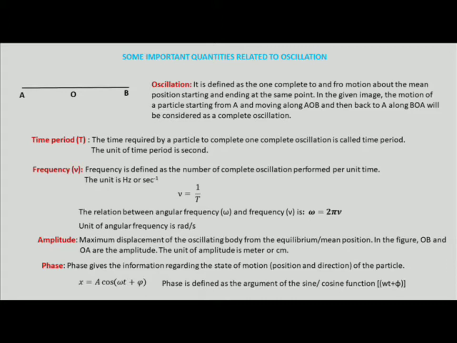And what is phase? Phase gives information regarding the state of motion. Both position and direction information can be obtained from the expression of phase. If we have x equal to A cos(omega t plus phi), the total term inside the bracket, omega t plus phi, that is the argument of the cosine function, is called the phase. And here phi is called the initial phase.